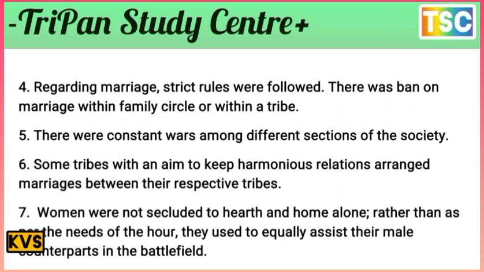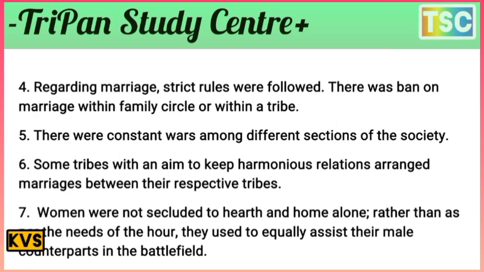Regarding marriage, strict rules were followed, and there was a ban on marriage within the family circle or within a tribe. You know that these are important features of the society.